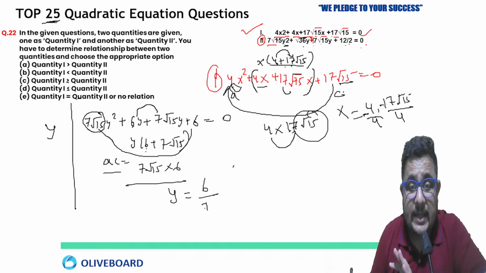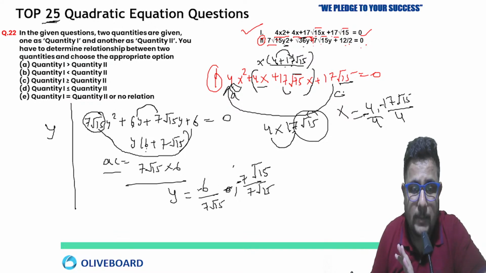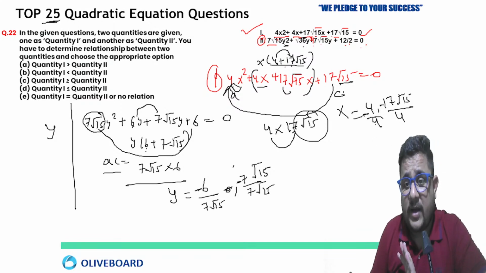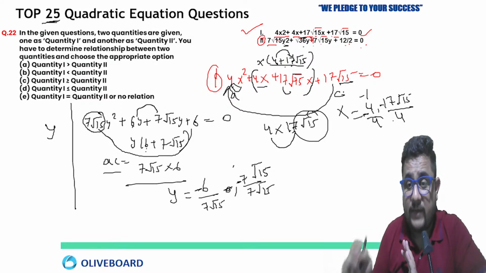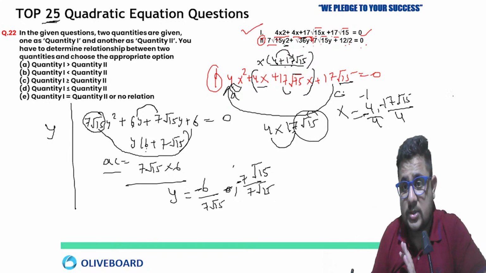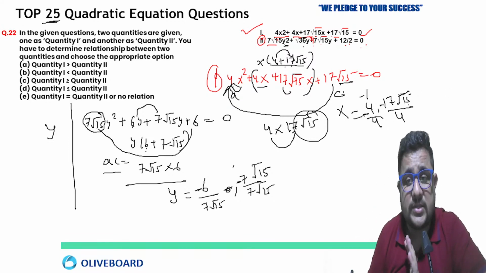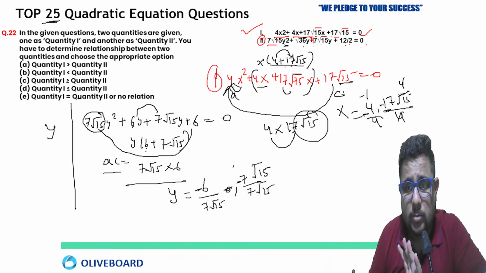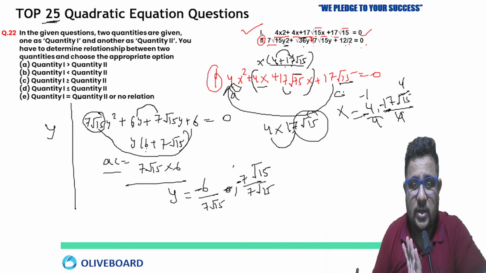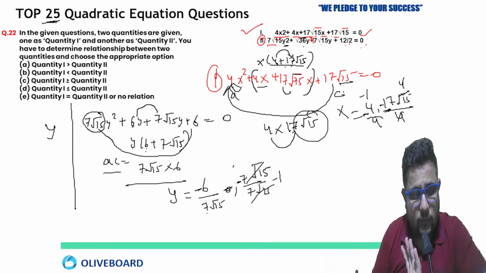So 6 by 7 square root 15 plus, then 7 square root 15 by 7 square root 15 minus. Now, what is one value? Minus 1. Square root 15 is almost near to 16, so we can take almost 4 here. Right? 4 and 4 cancel, so it is almost minus 17. That is the first value of y. Here you can directly cancel, the value is minus 1. And the other value is in decimal, because it is minus 6 by 7 square root 15.